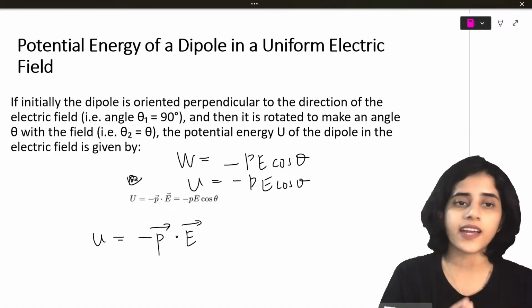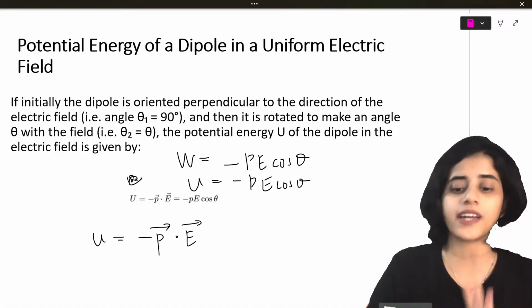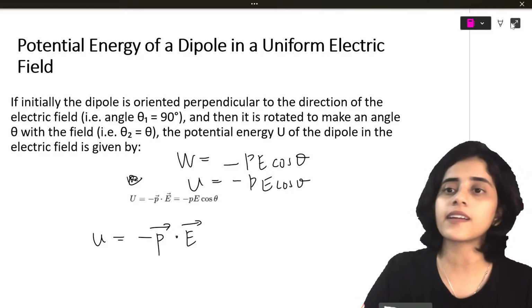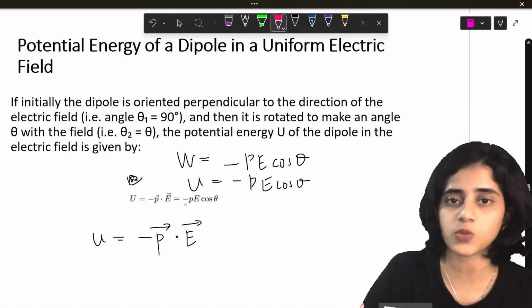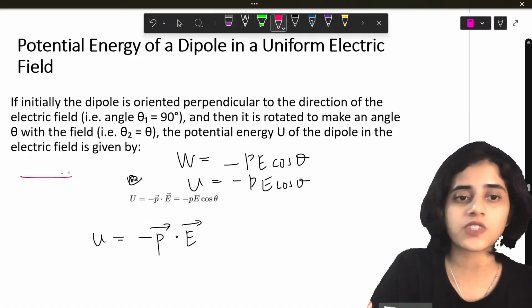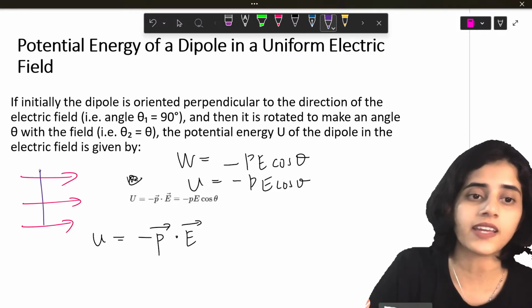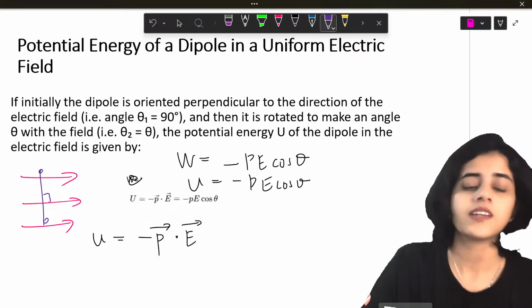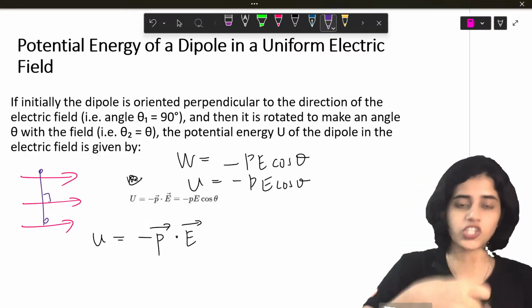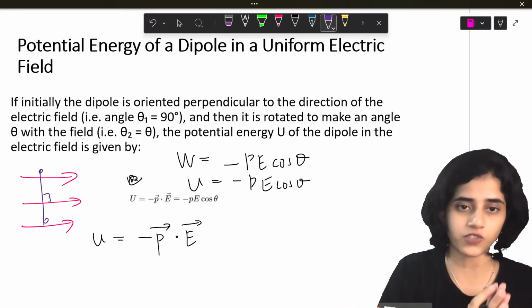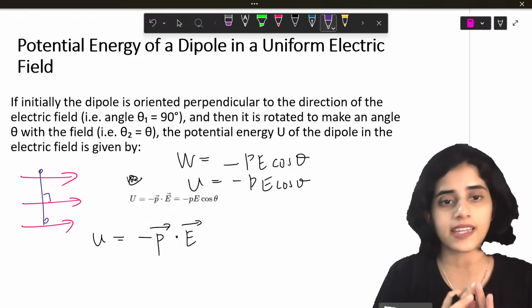Now how did I get that? Initially the dipole is perpendicular to the direction of the electric field. So what does that mean? That means that this is the electric field and initially the dipole is like this, with plus Q and minus Q. Initially the dipole is perpendicular to the electric field. That means theta 1 is 90.